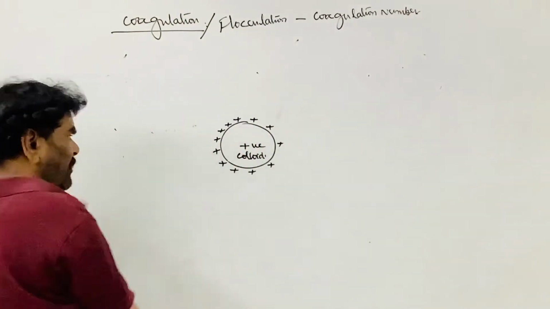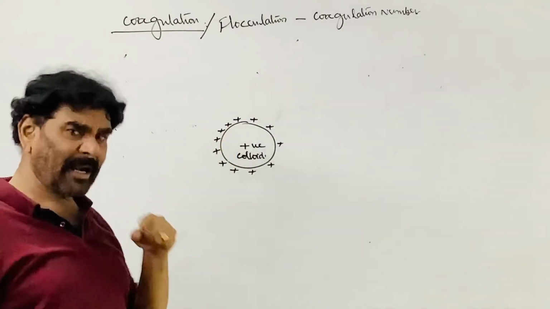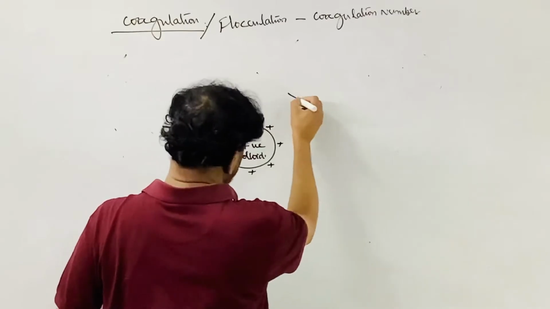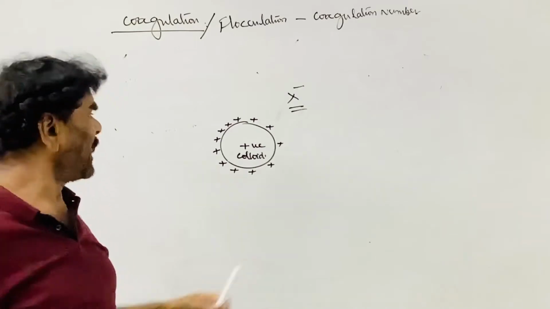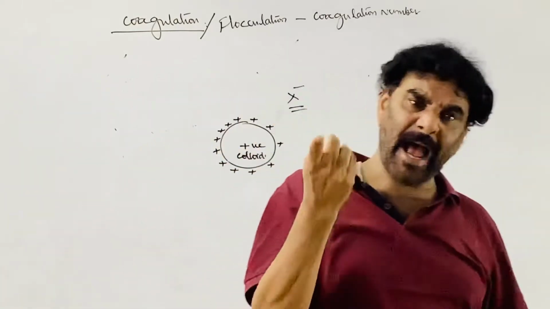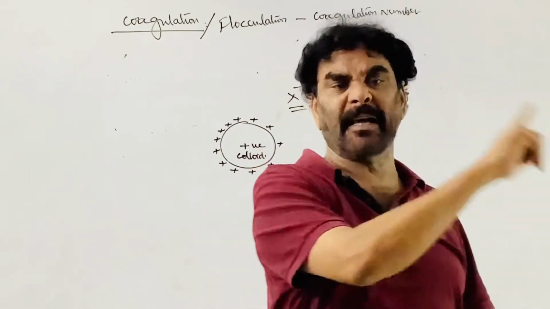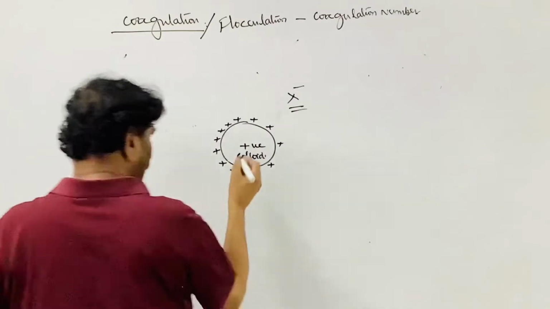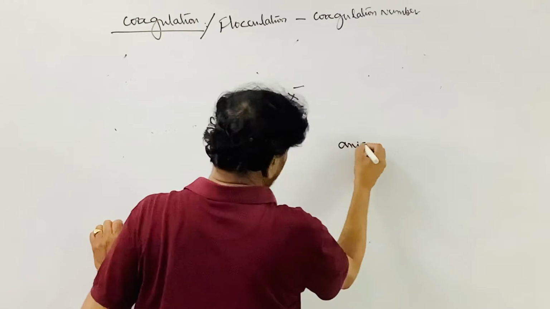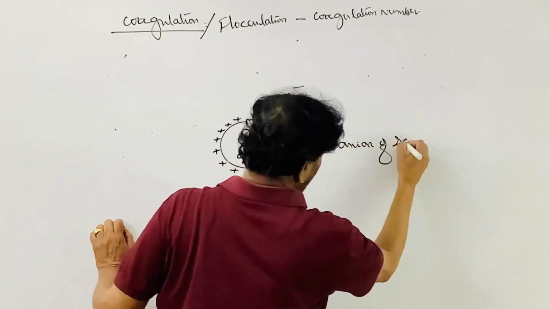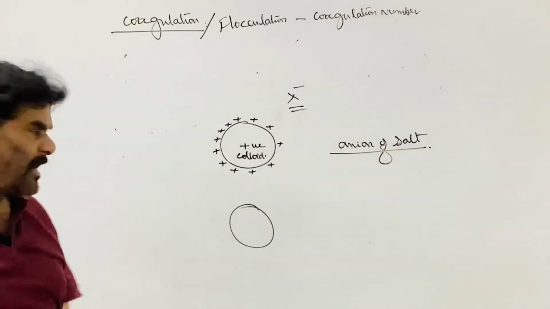See, to neutralize this, what ion is required? An anion is required, a negatively charged ion. The ion in the electrolyte to be added, either cation or anion, nullifies or neutralizes the charge present on the colloidal solution. If it is a positively charged colloid, what is required? The anion is required. The anion of the salt is important. It neutralizes the charge and causes the precipitation.